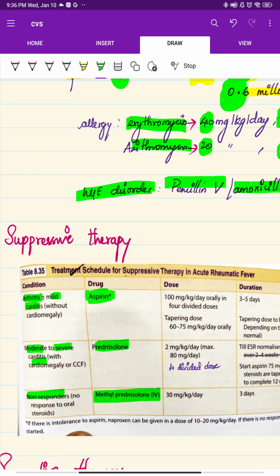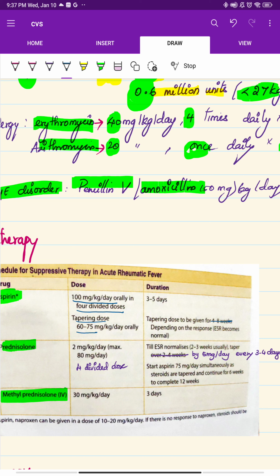And for arthritis and mild carditis, as aspirin, how much should you give? 100 mg per kilogram per day orally in 4 divided doses. Then you taper the dose to 75 mg per kilogram per day, also oral. That tapering dose is given for 4 to 8 weeks, whereas the first dose is given for 3 to 5 days. Along with this you should keep noting whether ESR is normalizing, increasing or decreasing, and alter the doses based on ESR.